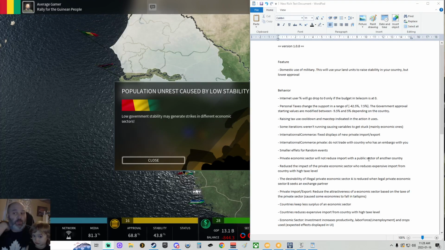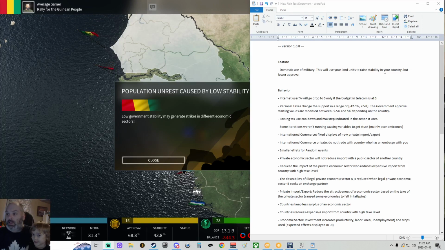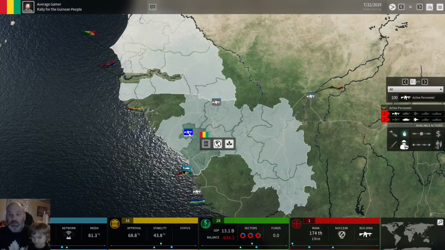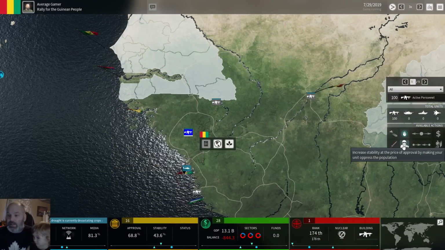So the first thing is a new feature, Domestic Use of Military. This will use your land units to raise stability in your country, but lower approval. I'm actually doing that right now. I selected an infantry unit, and selected this little button right here. Yeah, I like that. That's a nice little thing.